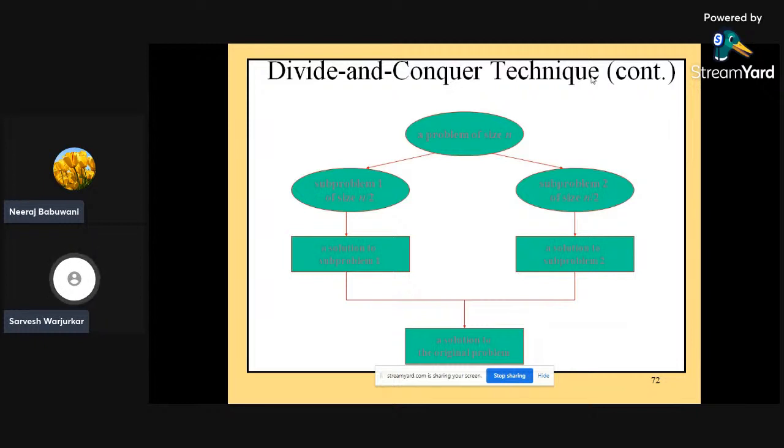A problem of size n can be divided into sub problems of size n by 2 on the left hand side and on the right hand side, and the sub problem of size n by 2 can again be divided until we get the solution of the sub problem of size 1. The same thing we have to perform on the right hand side.